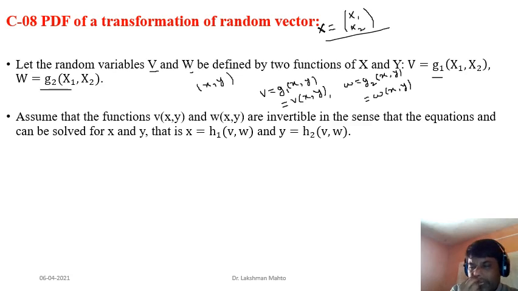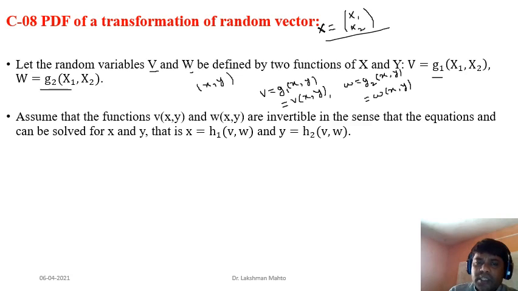If it is solvable, either you can get it one way or a different way. Suppose G1 and G2 are invertible, then you can get x and y uniquely from v and w. If G1 and G2 are not invertible, then you may or may not get x and y, and even x and y may be more than one. So there are more possibilities.